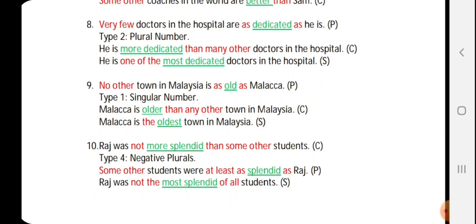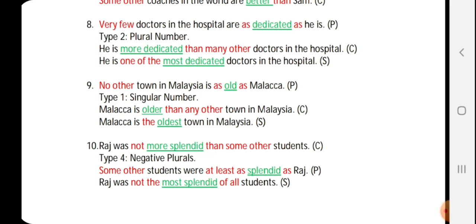So when you change it into comparative, we'll have he is in the beginning. So he is more dedicated. Dedicated will become more dedicated than many other doctors in the hospital. When you change it to superlative, it will become he is one of the. Okay. And more dedicated will become most dedicated doctors in the hospital. Great. Let's look at the next one.